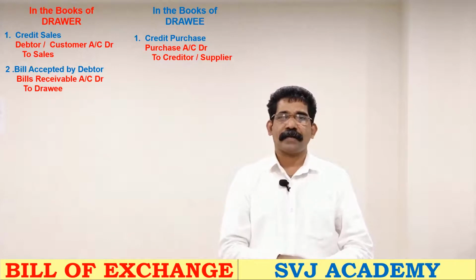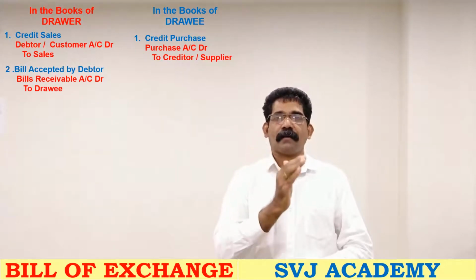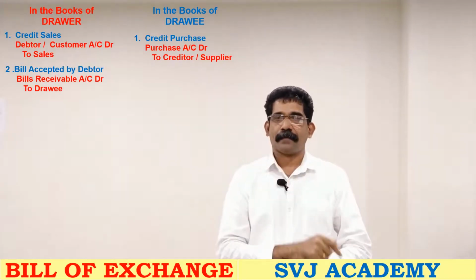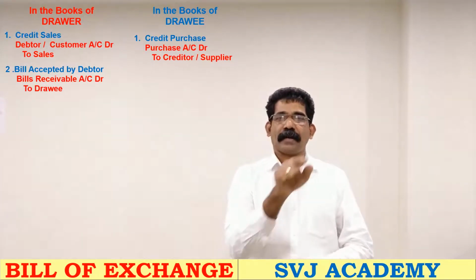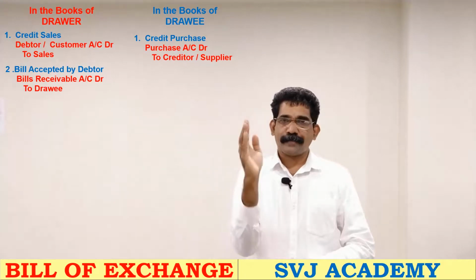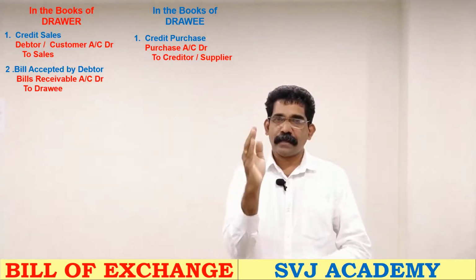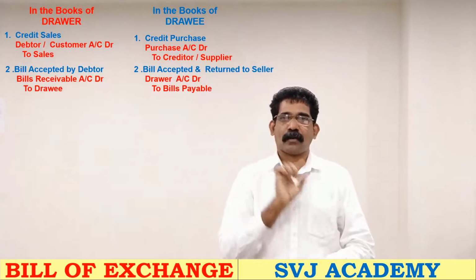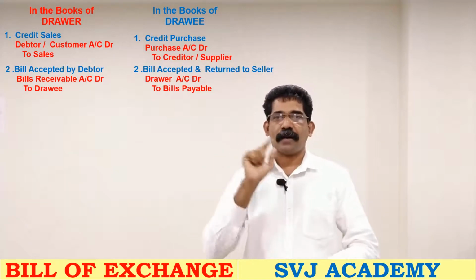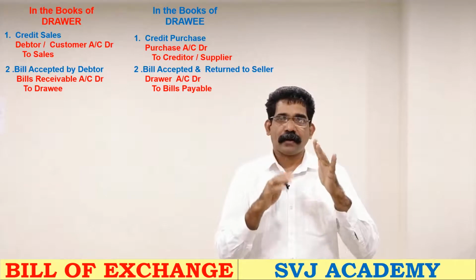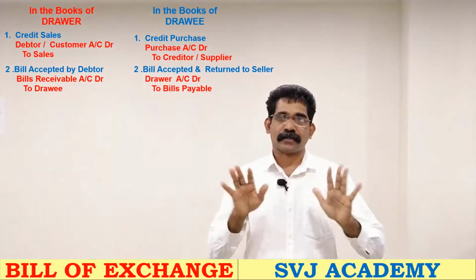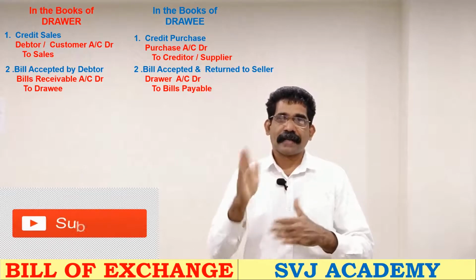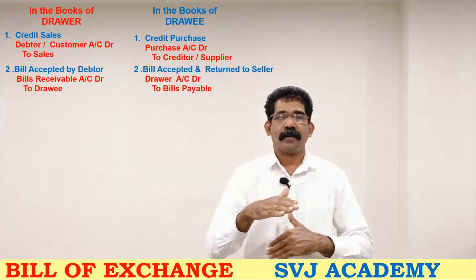Then where will we debit? We will debit the drawer or supplier because we have to give money to them. Instead of money, we have given a bill. So in the books of the drawee, when the bill is accepted, the entry will be drawer or supplier account debtor to bills payable. Now the drawer or supplier account is closed. A liability, a creditor account, is closed, but another liability, bills payable, is created.